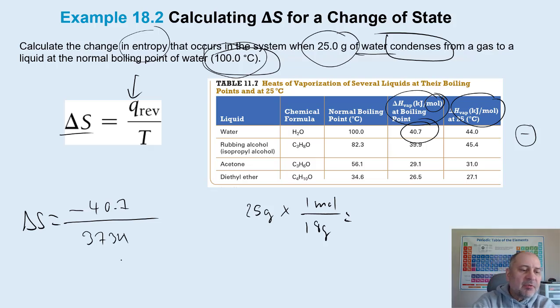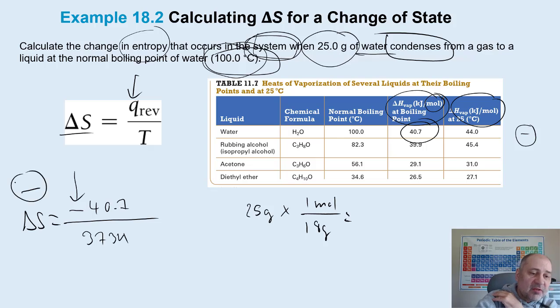And you know, if you get messed up with those signs, you can probably just think about it, right? So it's asking for the entropy of the system. I know it's getting really cluttered up. So the entropy of the system, of course, if you are going to condensation, should be negative. So we know this is negative, right? So using negative 40.7 kilojoules here happens to work out, okay?